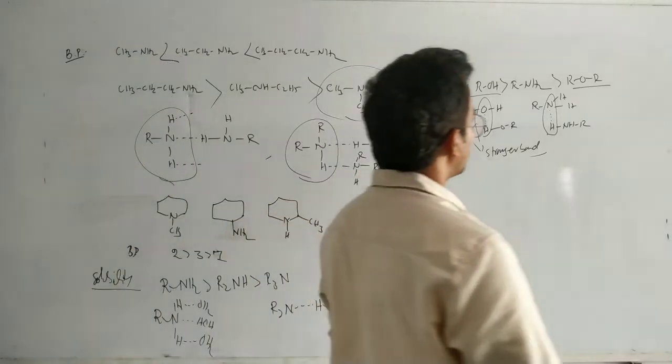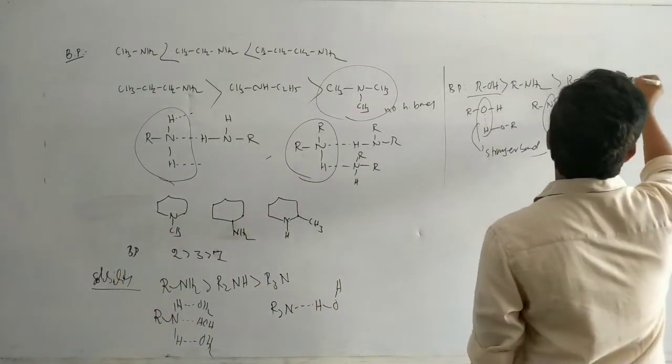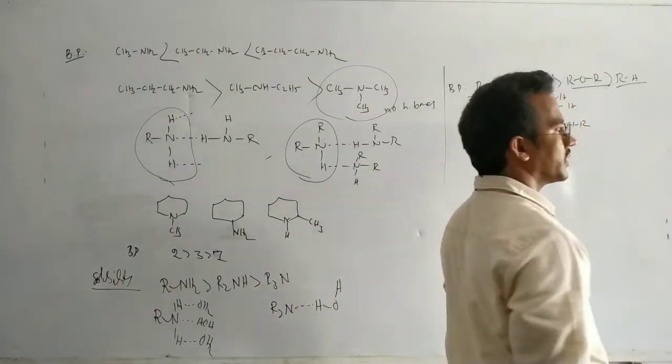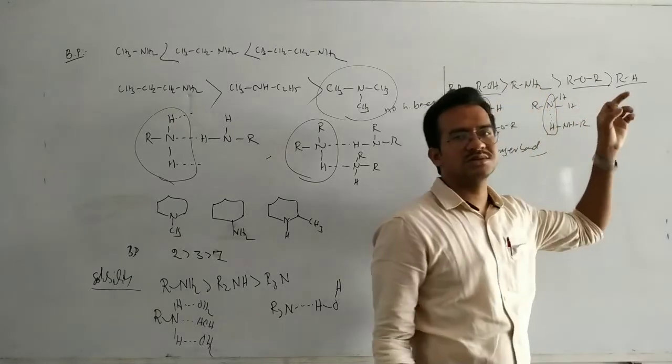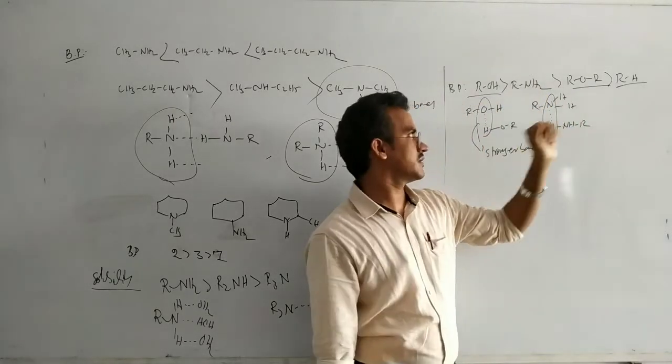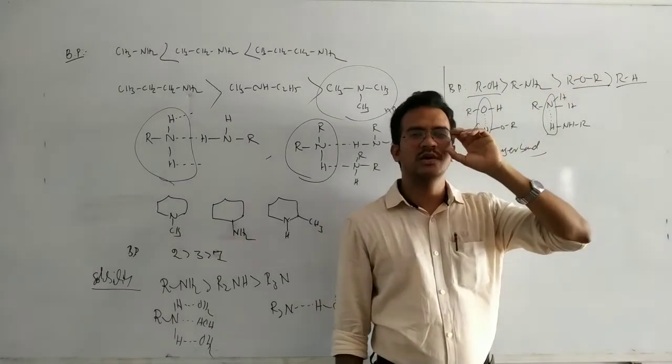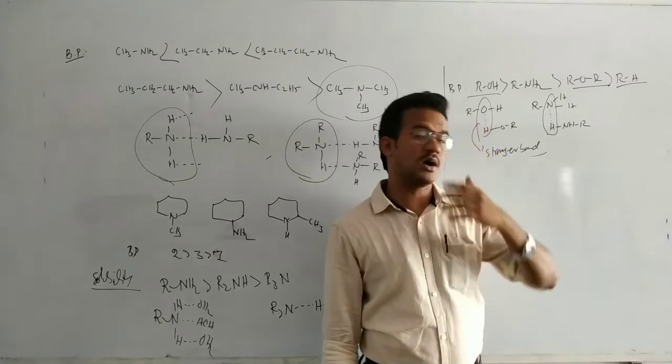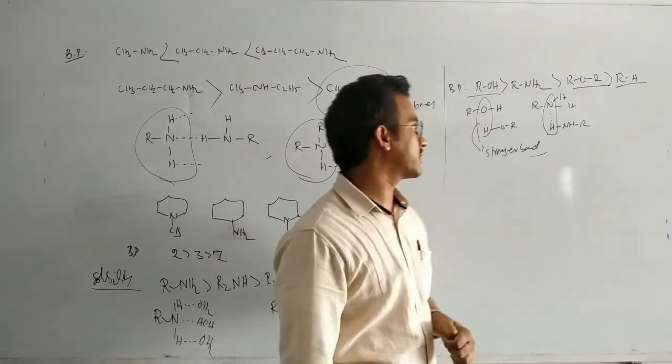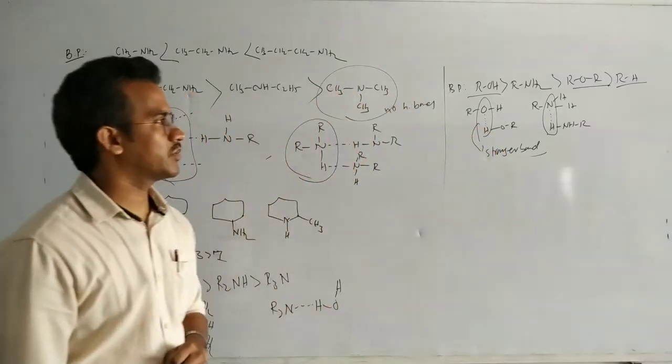Then the ethers. Which compound has the lower boiling point? Alkanes have a lower boiling point, because this carbon oxygen bond is slightly polar. Carbon oxygen bond is a slightly polar bond. So due to the polar nature of the compound, that has a higher value. Okay, so that is the physical properties.